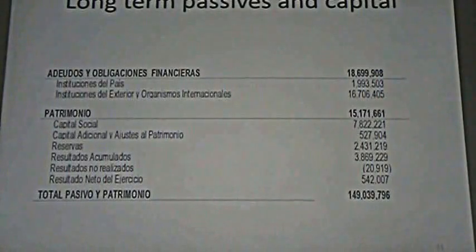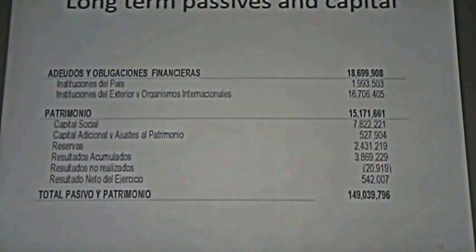We have long-term liabilities and capital in the financial statements. This is adeudados y obligaciones financieras. This account represents all the loans that other financial institutions lent to other financial institutions in order that they could lend this money in our country. The World Bank, the Corporación Andina de Fomento, COFIDE, or other foreign financial institutions could lend this amount.